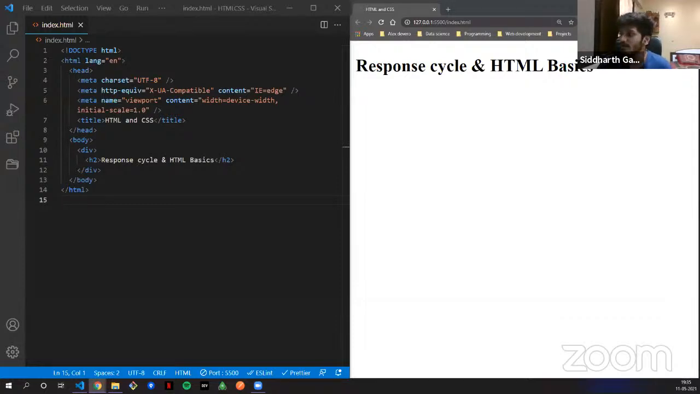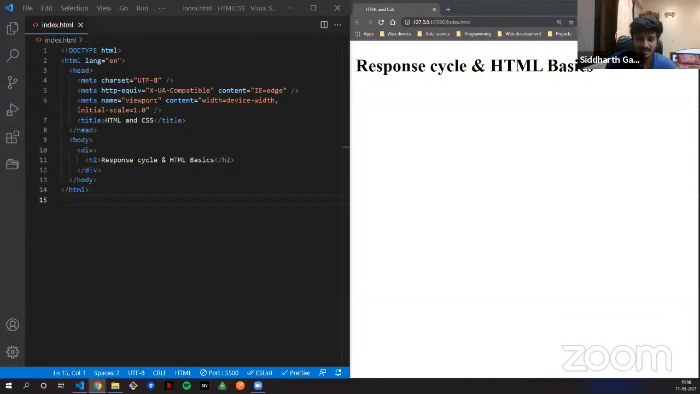So let's start. What we are going to discuss today is the response cycle and the HTML basics. If we are talking about the response cycle, the first word of web development is web. What is web? How does it work? That's one of the most important things. Some of you might think, why do we have to know all this stuff? But it is very important.